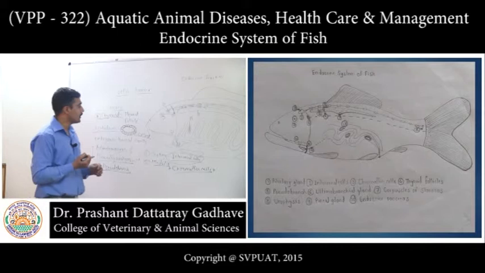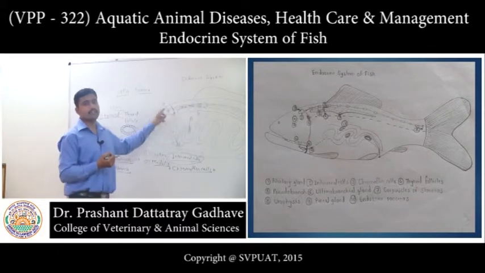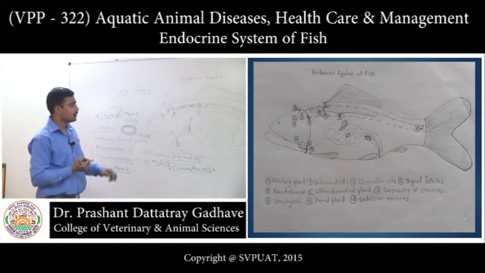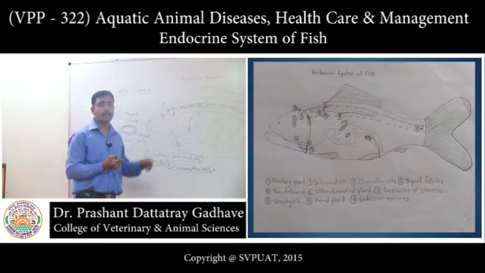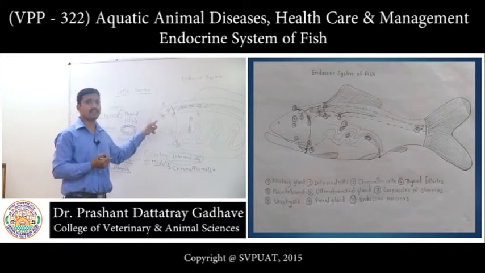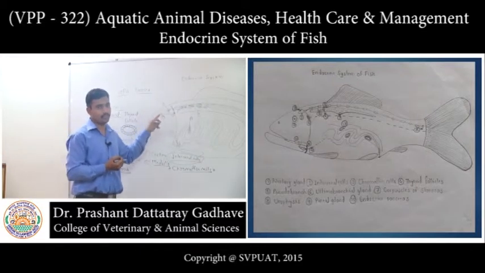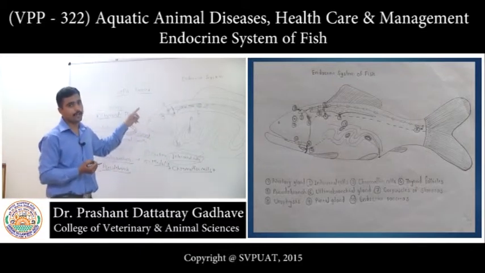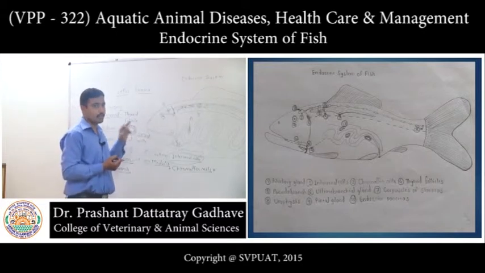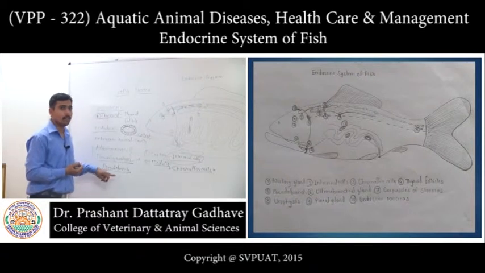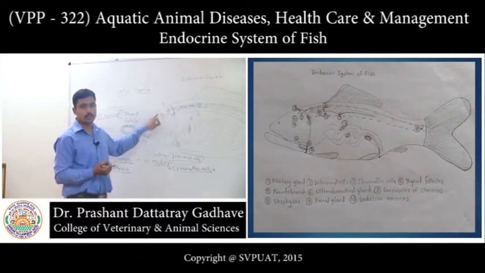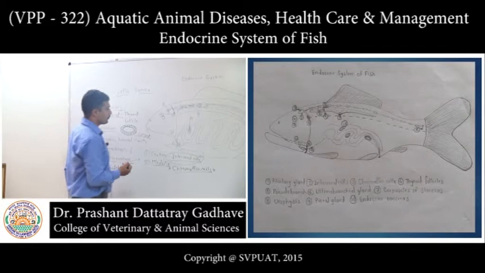Some of the scientists say it is the remnant of the fifth gill arch, but there is also a report that this pseudobranch is actually serving as an endocrine gland, but its function is still unknown. It is still considered as an endocrine gland of a fish, the pseudobranch. Another function of the pseudobranch is the supply of hyperoxygenated blood to the eye, right?